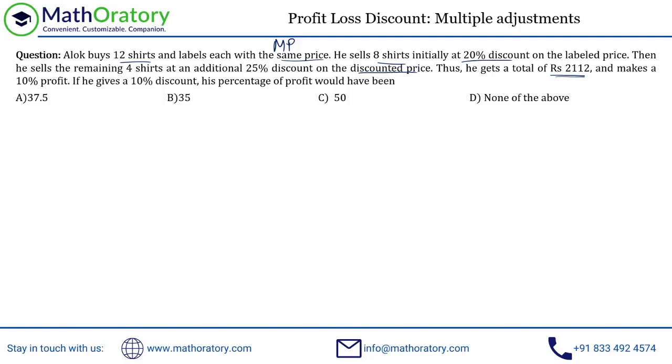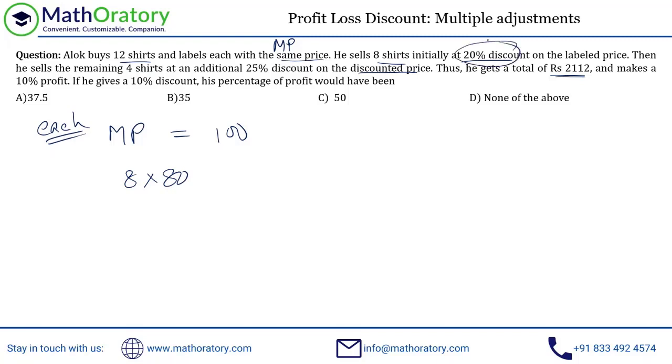So let me just play around with numbers. First of all, I'm going to assume the mark price of each of the shirts. So for each shirt, I'll just assume the mark price to be 100 or something. If I do that, for 8 of the shirts the selling price is 80 rupees, right?